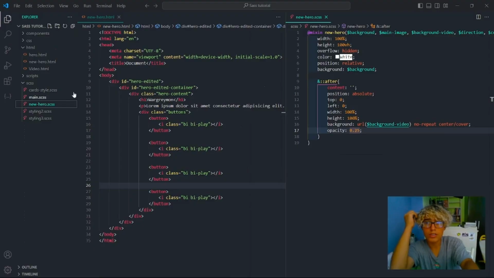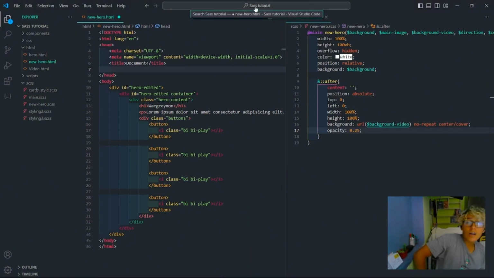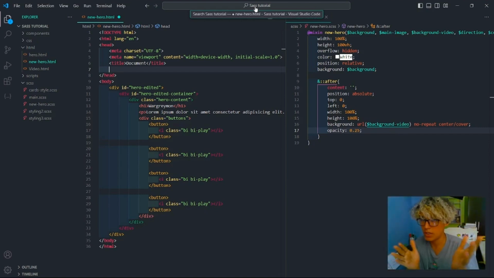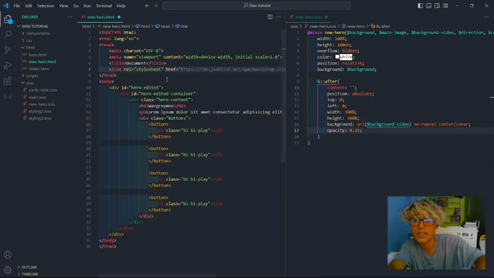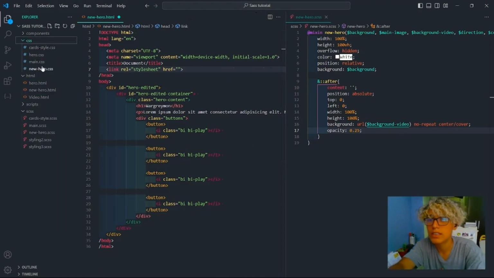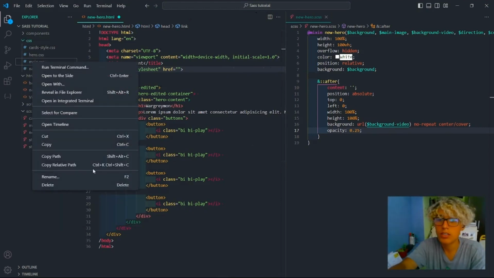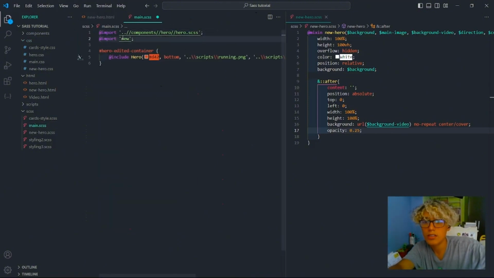I want to leverage this part, noticing that it's fine HTML, my normal HTML. I want to give you a preview about how we're gonna work with importing the files, linking them, etc. Let's say that this is our main HTML, not the component that we are creating. Let's set here a style sheet. We're gonna connect this to the main CSS that we have created because of the SASS. Now we go over there and just import this new hero.